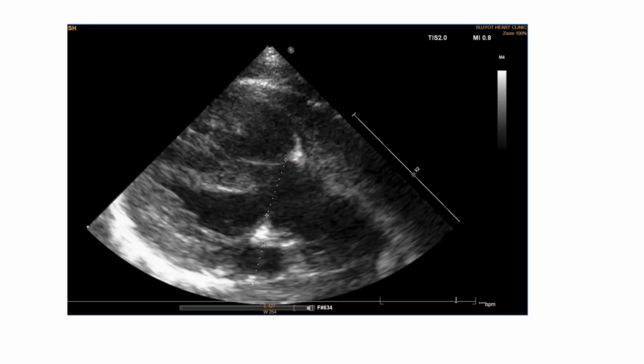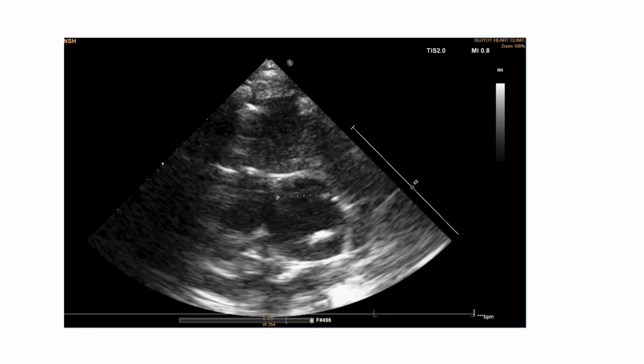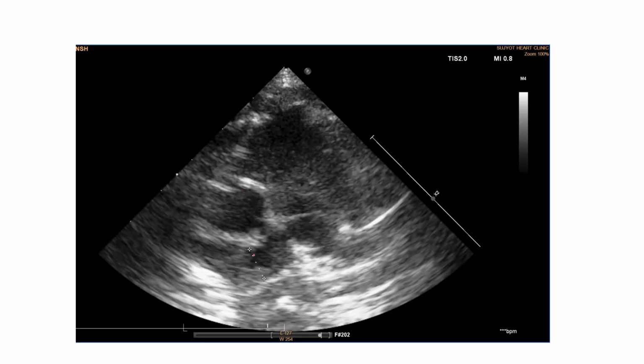This is a plax view suggestive of aortic annulus and large malalignment and subaortic perimembranous VSD. And this is pulmonary annulus, which is very small as compared to aortic annulus. And this is dilated main pulmonary artery. Compare this with aortic annulus, which is almost equal. These are dilated branch pulmonary arteries, right and left.